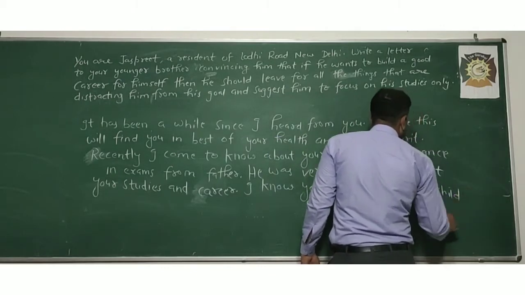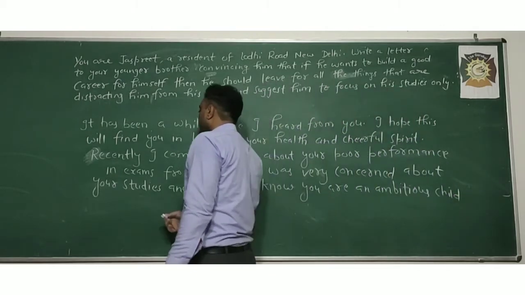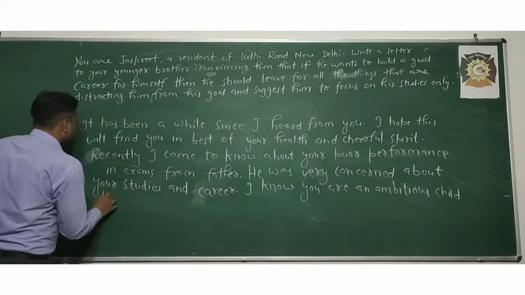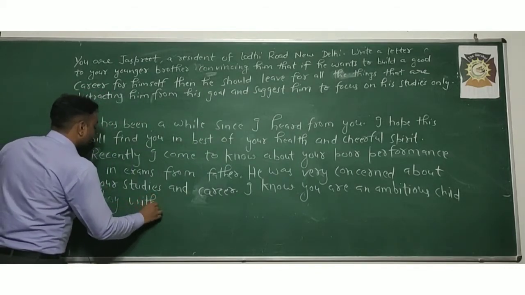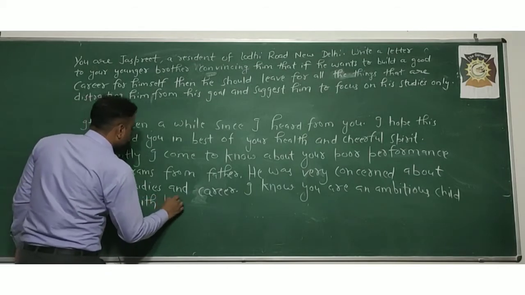You can also write an ambitious child or boy with high dreams.